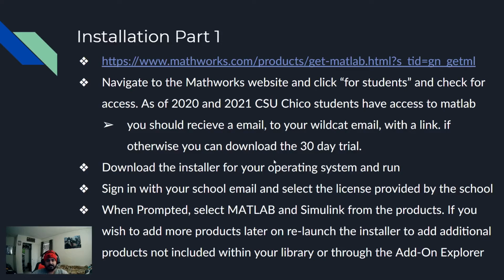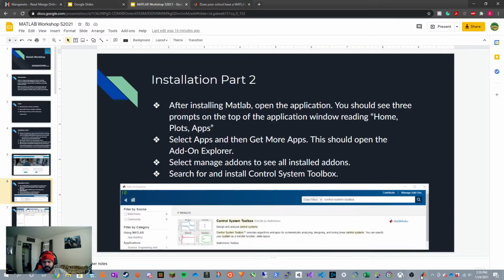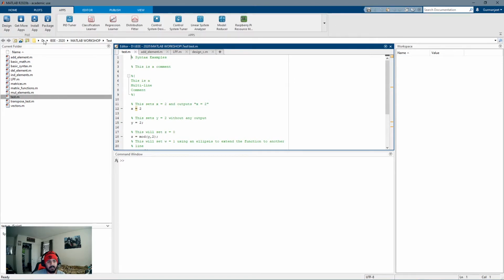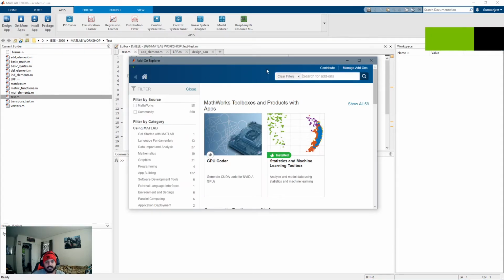So after the installation is finished and everything is dandy, what you would want to do is open up MATLAB. So I'll do that real quick. I actually should have a MATLAB instance open. So you've opened up MATLAB, and what I'll show you guys now is how to install these different products while MATLAB is already installed. So what you would want to do is you would see these three different tabs at the top. You would want to click apps and click get more apps. Now what this would do is launch the add-on explorer, and after this loads in, right here you'll see the search bar.